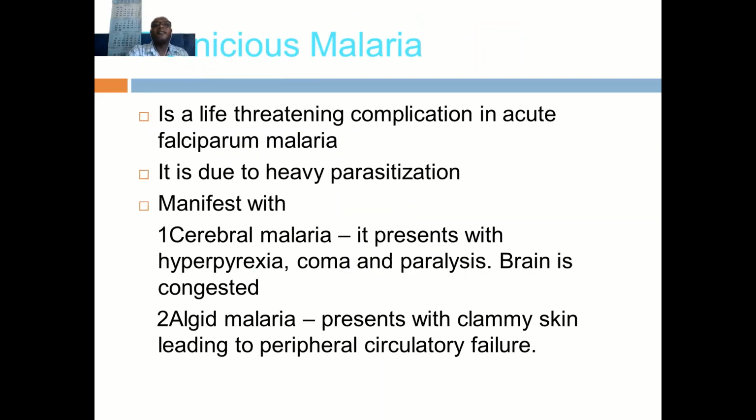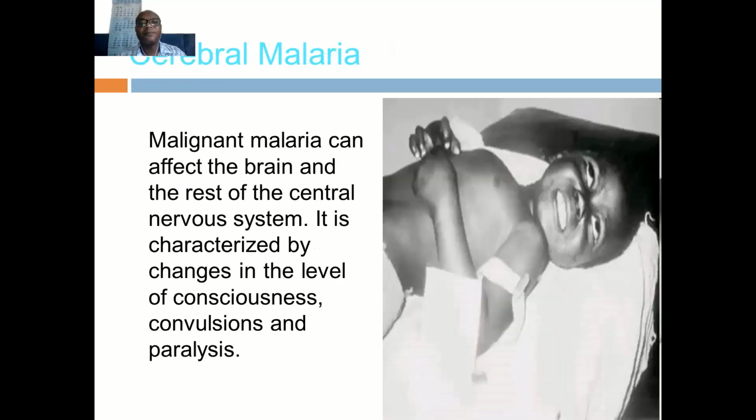Pernicious malaria is a life-threatening condition, an acute parasitic infection. It is due to Plasmodium falciparum, and it manifests as severe malaria. It presents with hyperpyrexia, coma, paralysis, and sometimes brain involvement. In algid malaria, it presents with cold clammy skin leading to peripheral circulation failure.